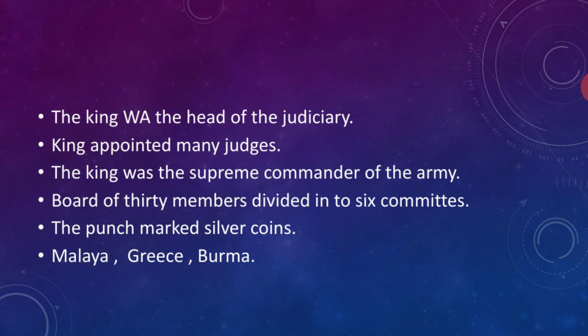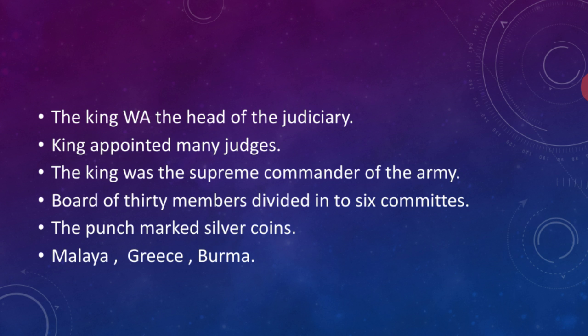And next, the economy was maintained by currency. They used punched coins in silver and copper. Punched coins were also used for trade. And urbanization places will also be there.